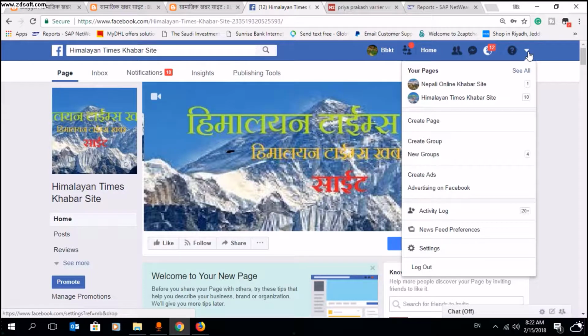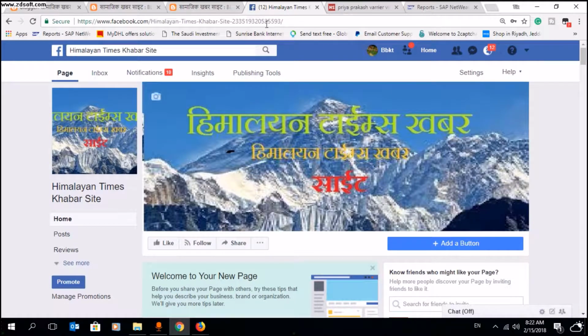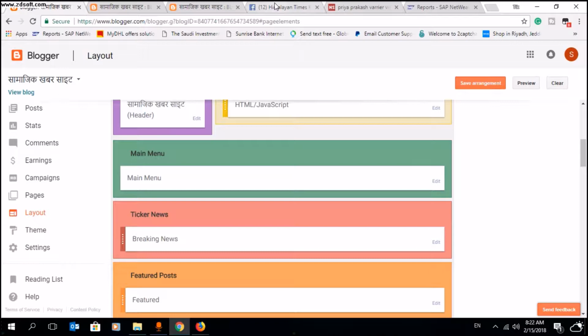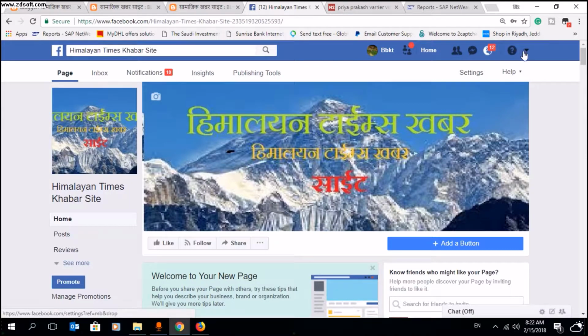Suppose you want to come into media, you want to make your post popular and shared worldwide, then you should always create a page. Suppose you have one page with 100 likes or 1 million likes, then whatever you share goes directly to your 1 million viewers, right? They can view it directly.